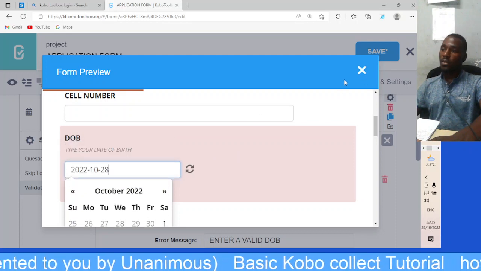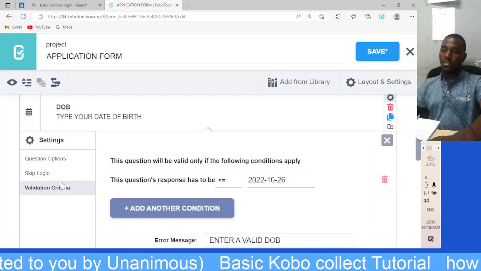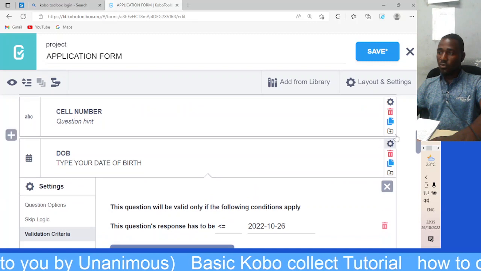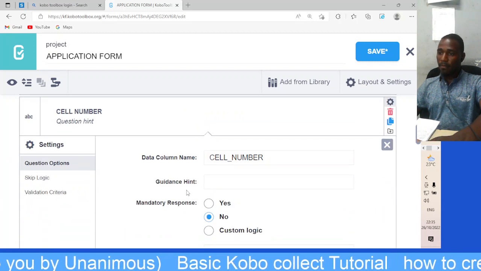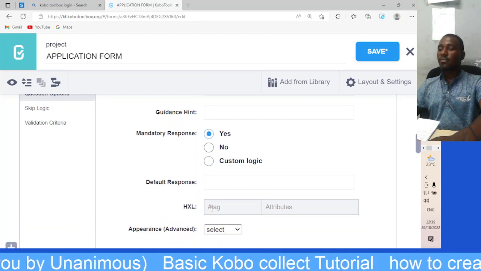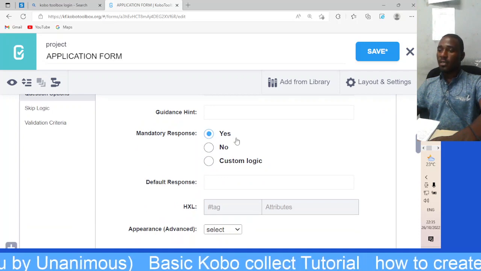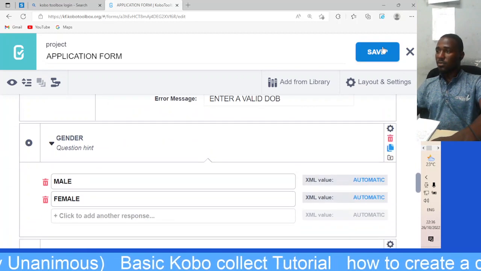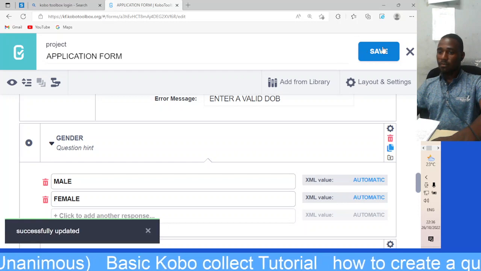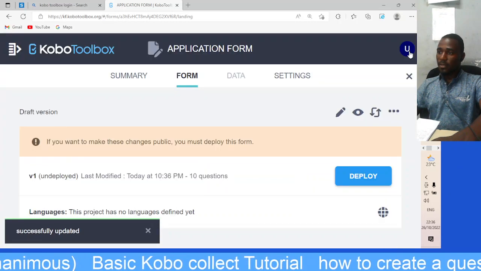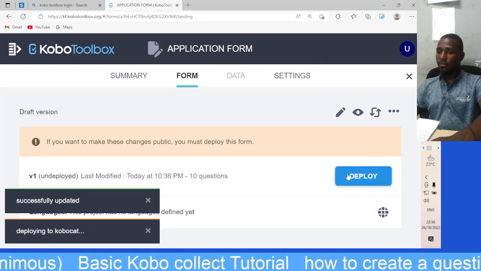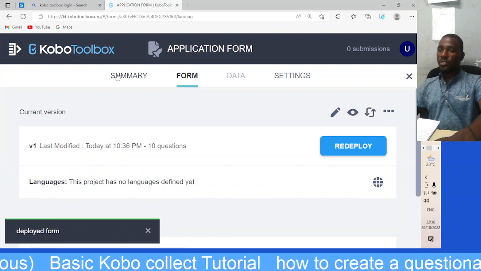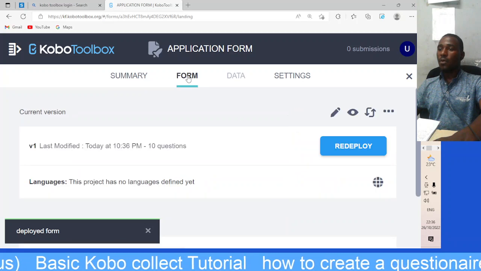So I have shown you how to use validation criteria. We can also make sure that all mandatory responses are clicked yes. So when you save the document, you cancel, then you have to deploy. Then you check here, summary form.